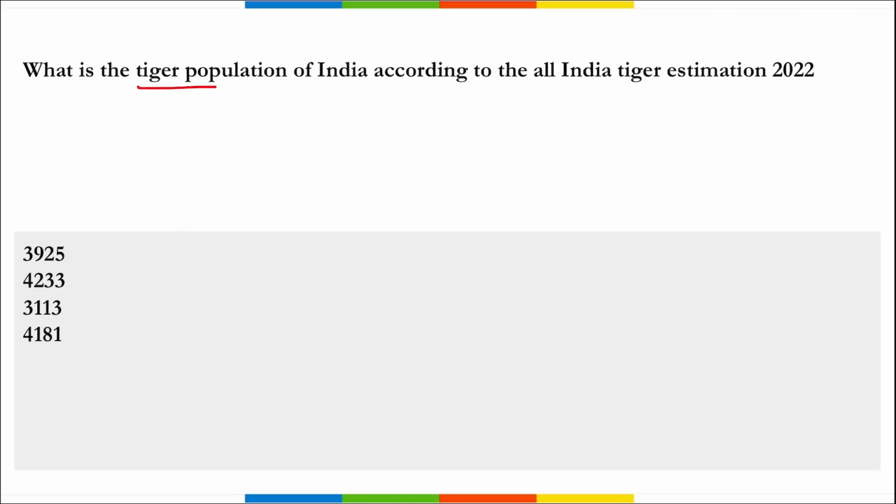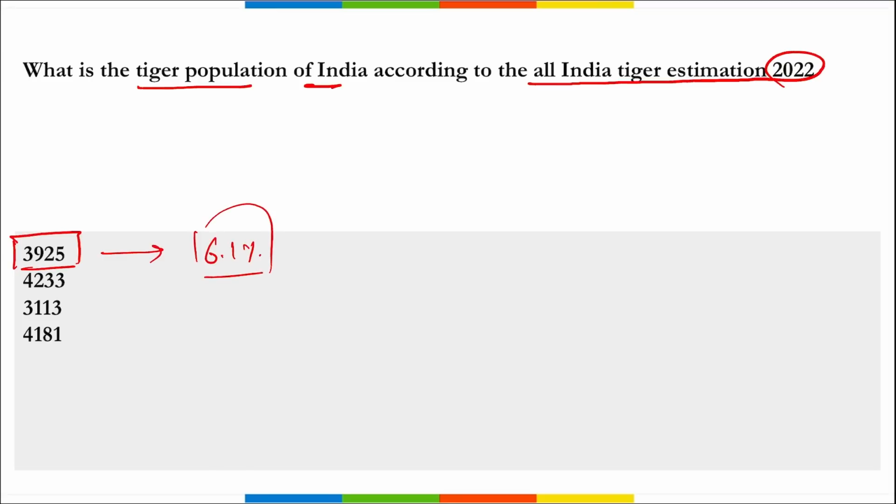Next, what is the tiger population of India according to the All India Tiger Estimation 2023 report? So according to this report, India has a tiger count of 3,925, right? And here we are growing with an annual rate of 6.1%, correct? Apart from this, data was released by which organization?